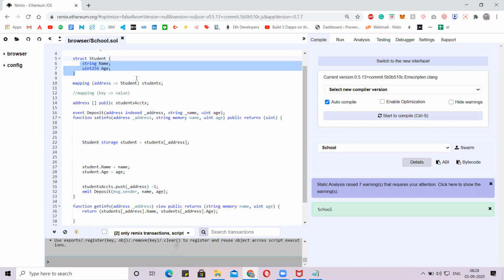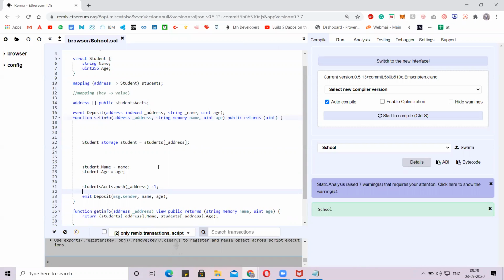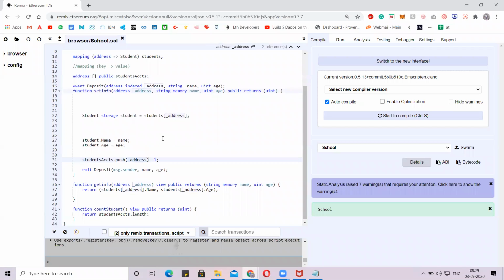Cool. Now I have told you that we have created an array. See, this is the array. We have created this array so that we will store all the addresses we have. Now we are doing nothing more. We are just directly pushing the address we got, I mean the address we are using, to this student account. Is that clear, guys? We are directly calling the global variable here and pushing the address which we have used here to register the data. Is that clear, everyone?